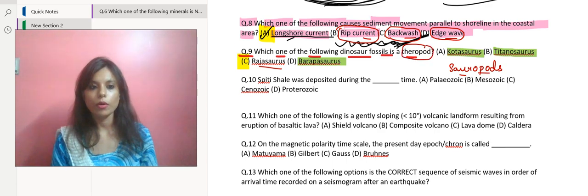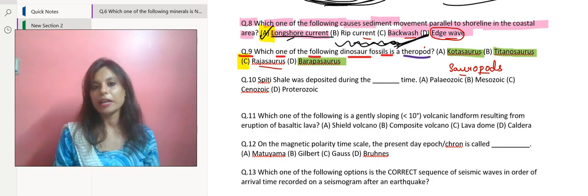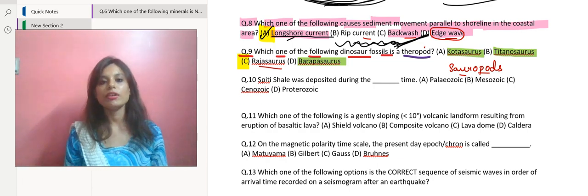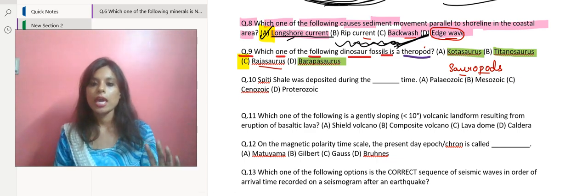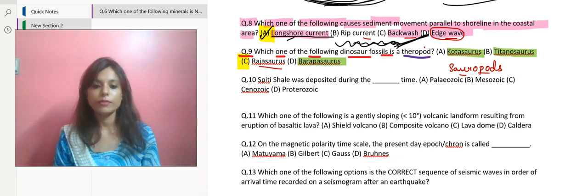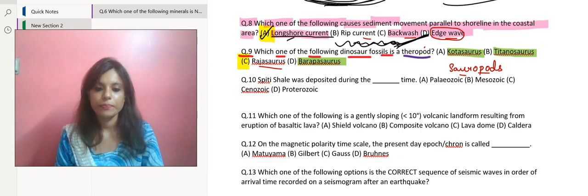Which one is a theropod that they have asked? Theropod, on the other hand, is actually bipedal. That means these are carnivorous dinosaurs. So sauropods are herbivorous dinosaurs and theropods are carnivorous dinosaurs with sharp teeth and claws that normally carnivorous dinosaurs have.